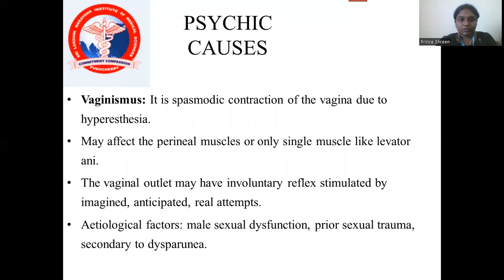What are the psychic causes? That is vaginismus, a spasmodic contraction of the vagina due to hyperplasia, which may affect the perineal muscles or only a single muscle like the levator, and the vaginal outlet may have an involuntary reflex stimulated by imagined, anticipated, and real attempts. The etiological factors would be male sexual dysfunction and sexual trauma, and secondary to dyspareunia.